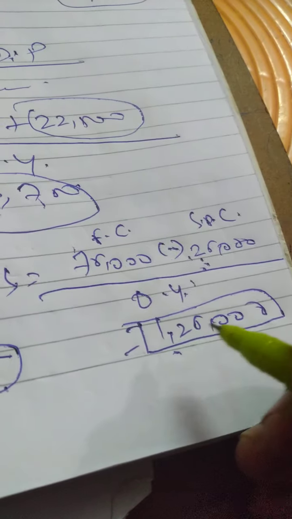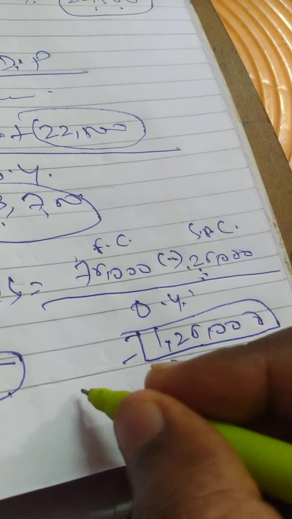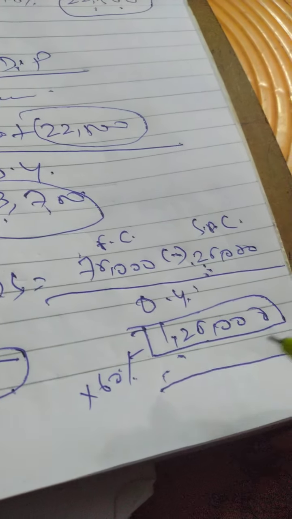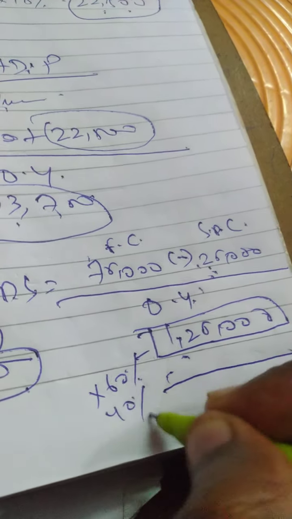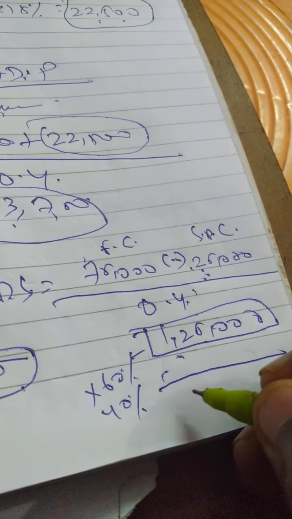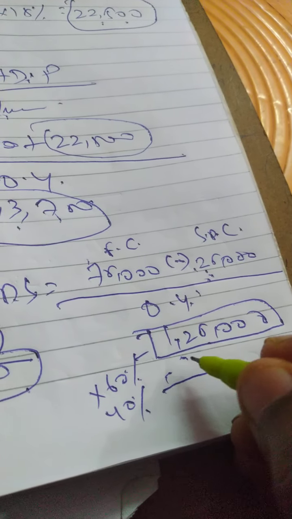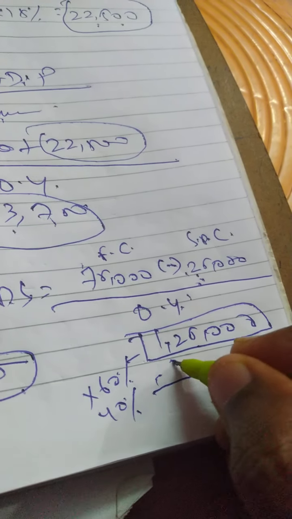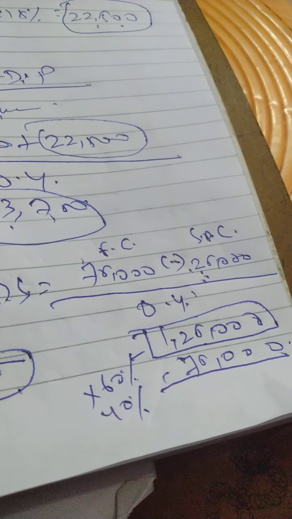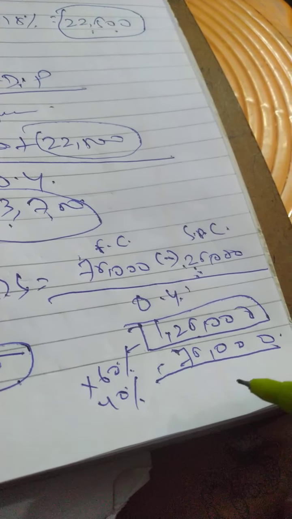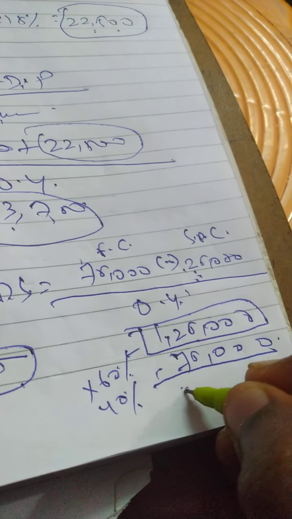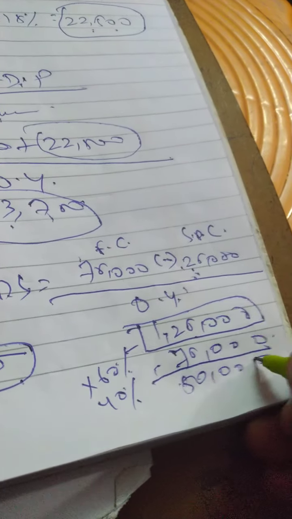Okay, now I will show you how it is. 1,25,000 is my sales. What is my variable cost? 60%. Then contribution is 40%. Correct? 60% is my variable cost, which means how much will I get? 75,000. Correct? 40% is my contribution. How much will I get? 50,000. Correct?